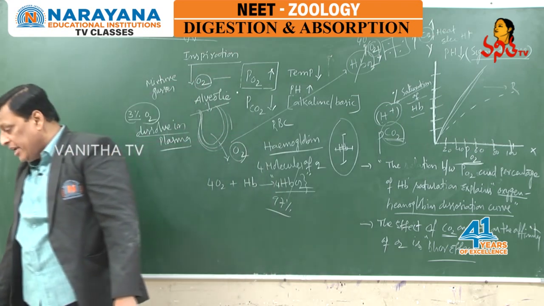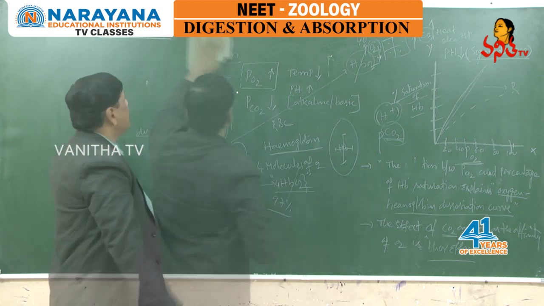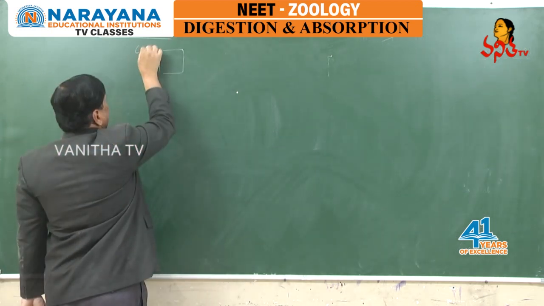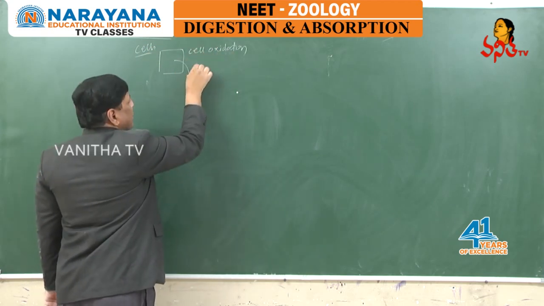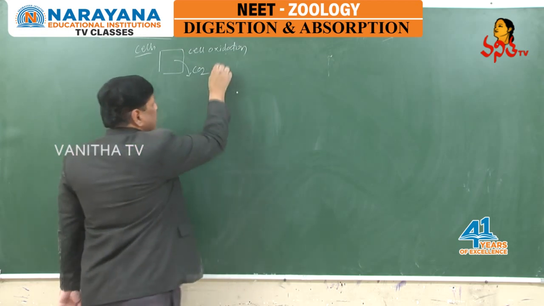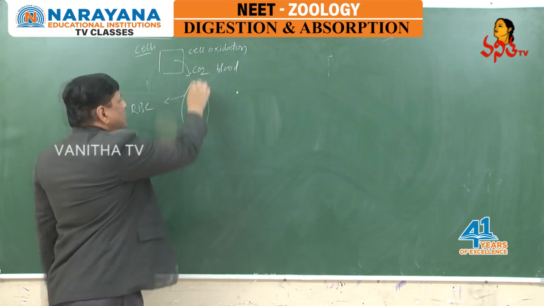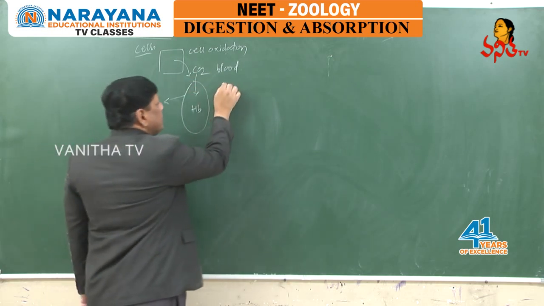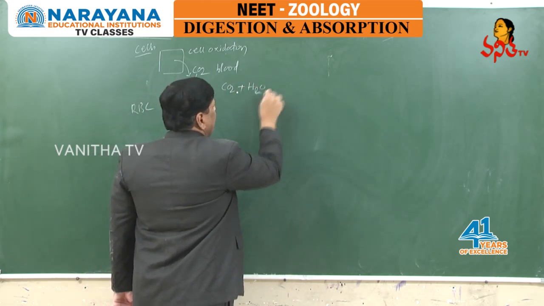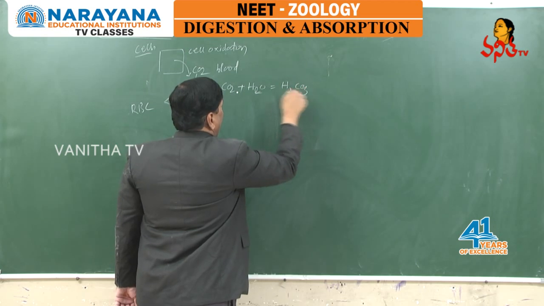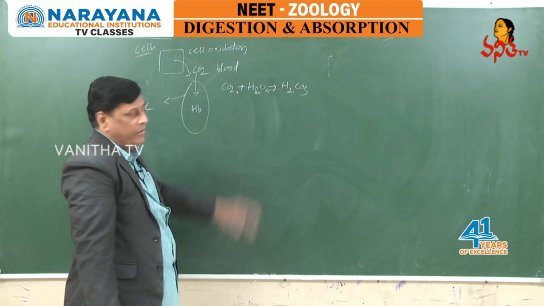Now let us discuss in detail the transport of carbon dioxide. Transport of CO2. In tissues or cells, cell oxidation takes place. As a result, CO2 will diffuse out into the blood, and such CO2 enters into the RBC and dissolves in plasma. Plasma is 90% water, and you will see the formation of carbonic acid. Carbonic acid is formed. It is a weak physical solution, you know very well.